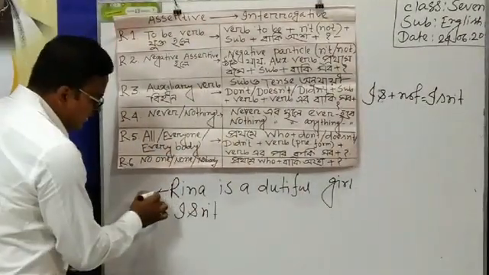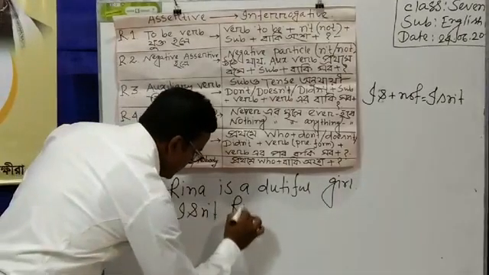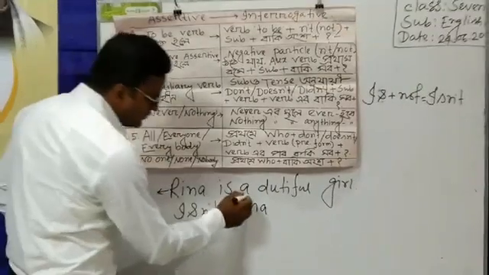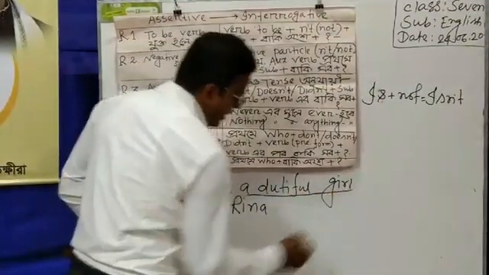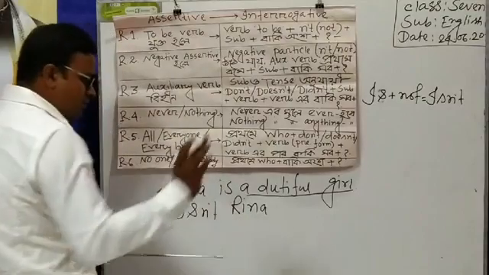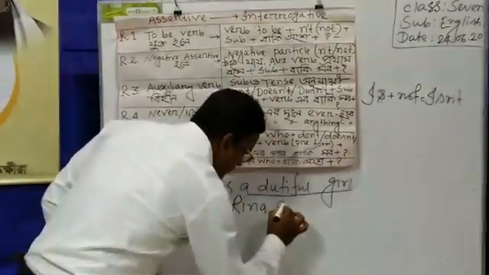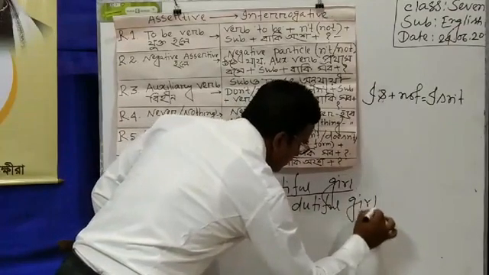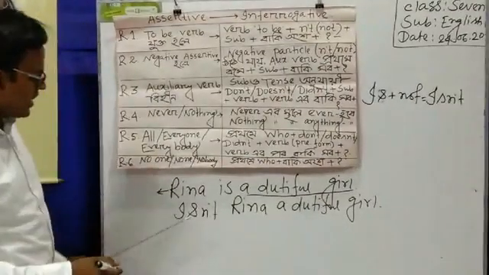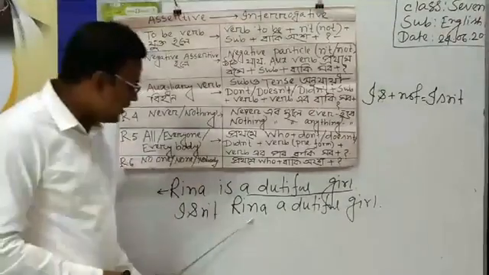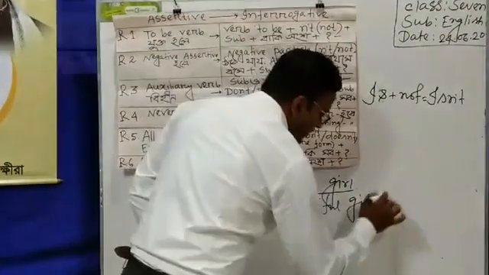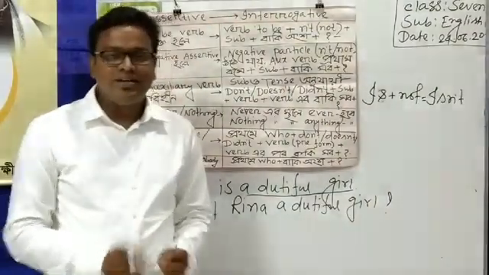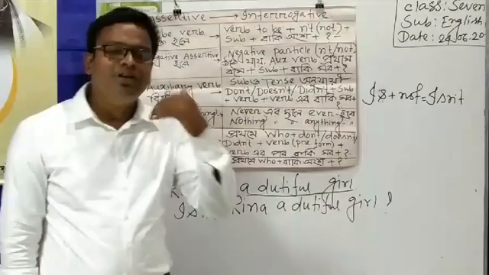The subject is Rina, and then I have to write the latter part of the sentence. The latter part of the sentence is a dutiful girl. So I have to write here a dutiful girl. That is the sentence: isn't Rina a dutiful girl? And then at the end of the sentence, I have to put the question mark, that is the note of interrogation that I have told you before.